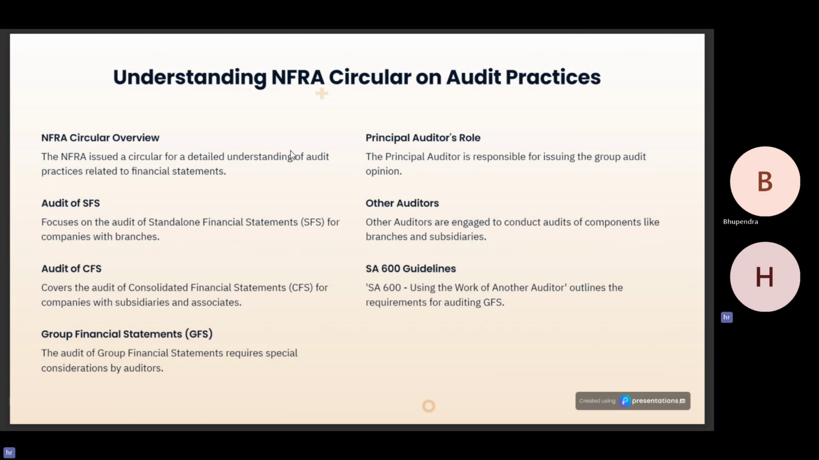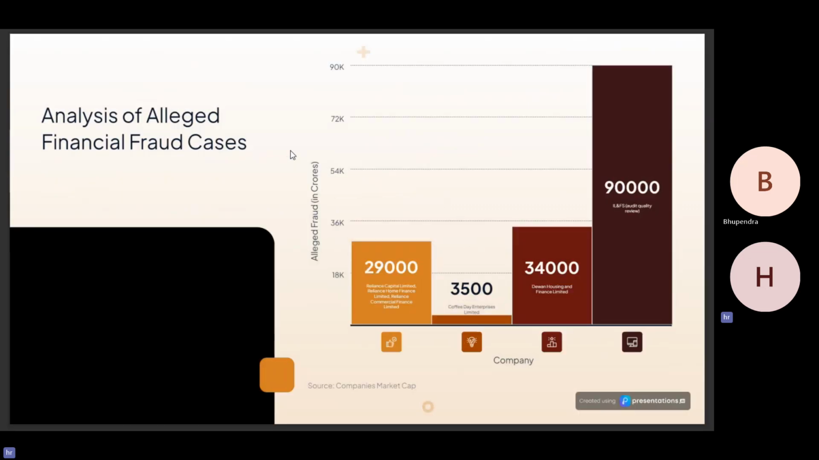The audit of the group financial statements requires special consideration by the auditors. SA 600, Using the Work of Another Auditor, outlines the requirement for auditing the group financial statements. Now, here is the analysis of the alleged financial fraud cases, which was mentioned by the NFRA in its circular.